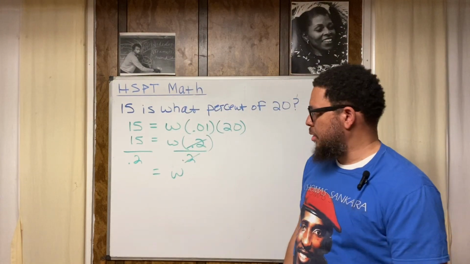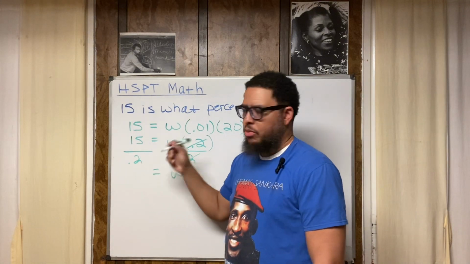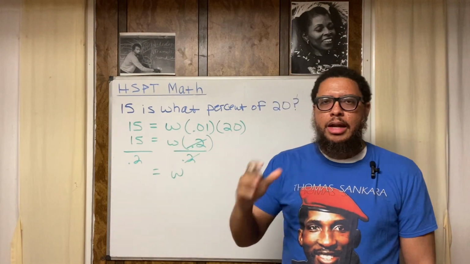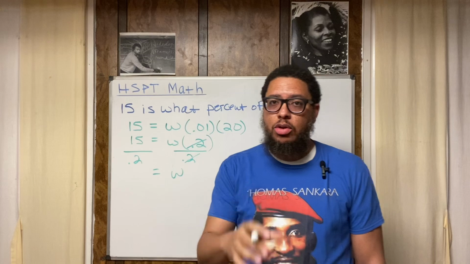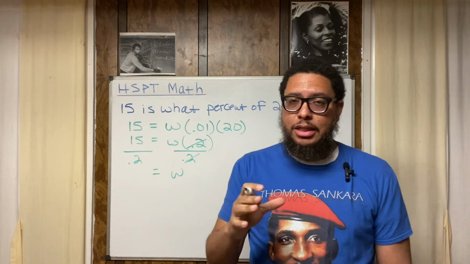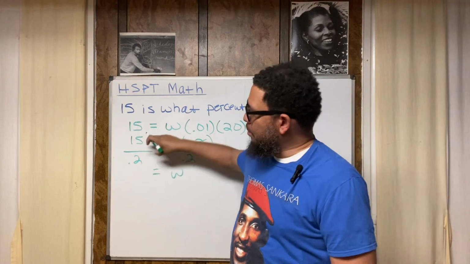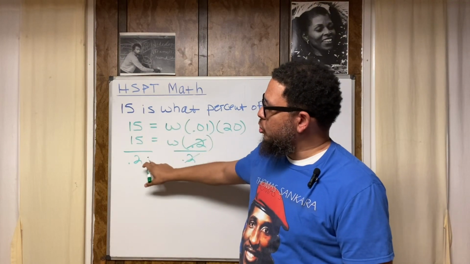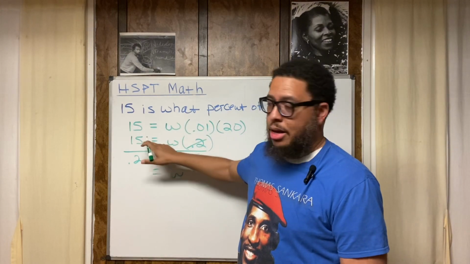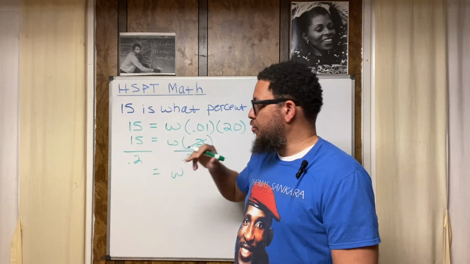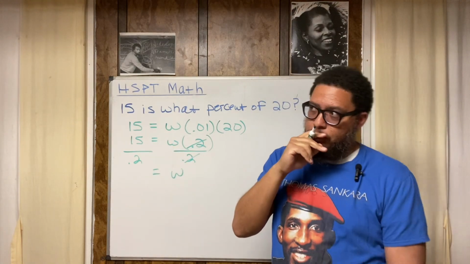So the question becomes, what is division, right? A lot of us know how to divide, but we don't really know what division actually is conceptually. And I used to be one of them people, right? What this means is how many 0.2s can fit into 15? How many 0.2s can fit into 15? Now think about that for a minute.